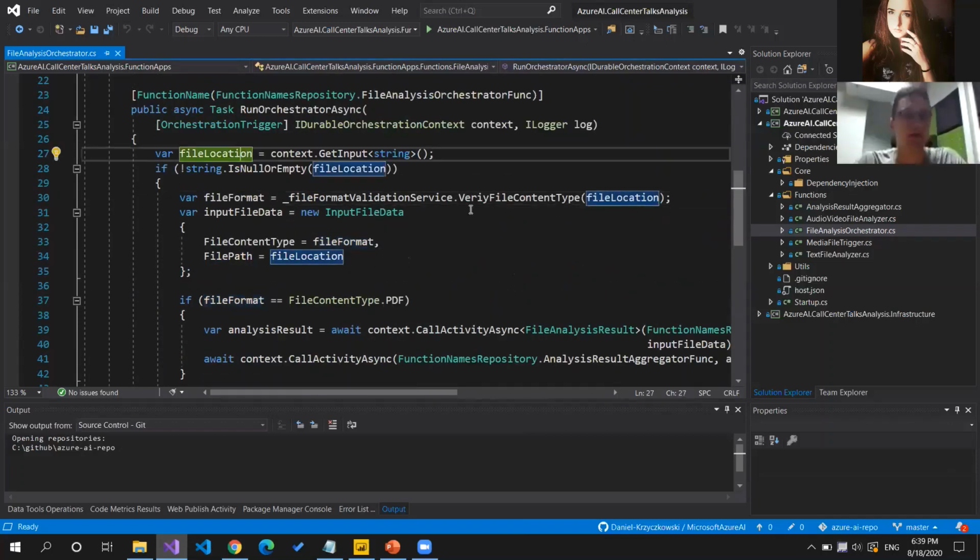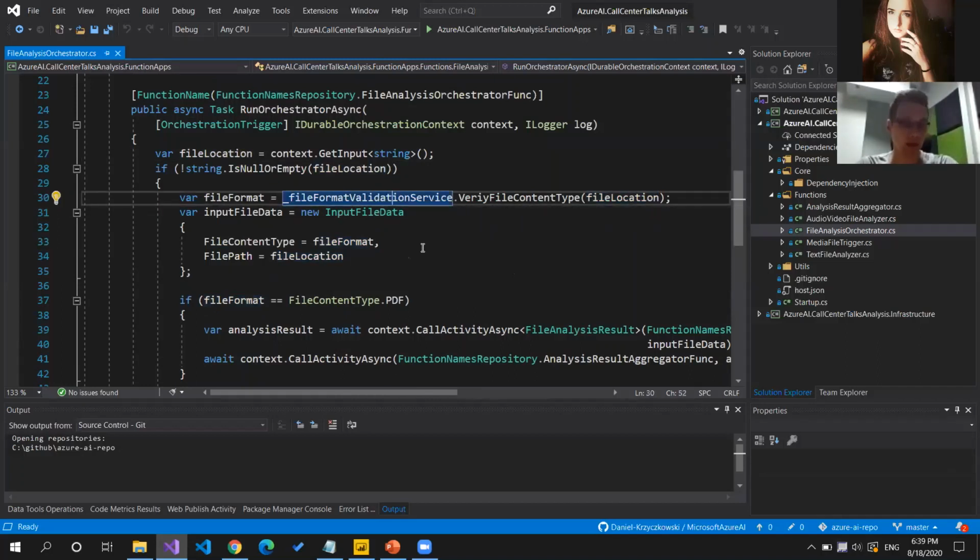Once the file location is passed to this file format validation service, and we have information about the file format, we are creating this input file data. And this input file data has two properties. The first property is file content type, so MP3, PDF, or MP4. And the second attribute is the file path. So we are providing a file path to the content that is stored on the Azure Blob Storage. So this is the URI to the resource, to the file stored in the Azure Blob Storage.